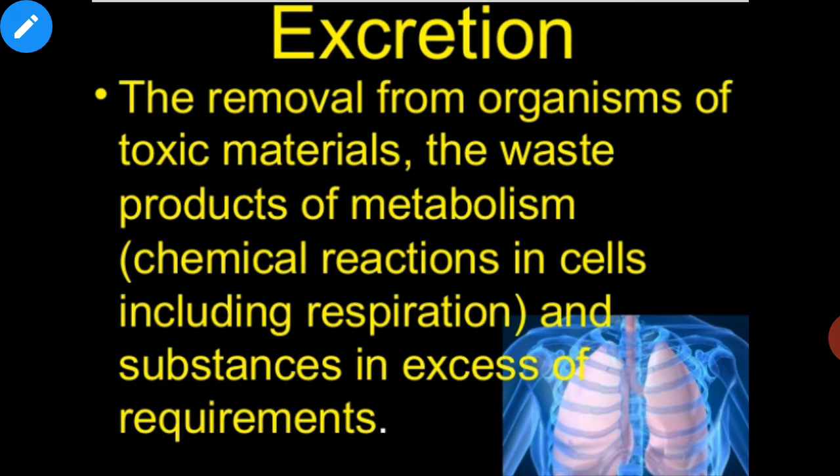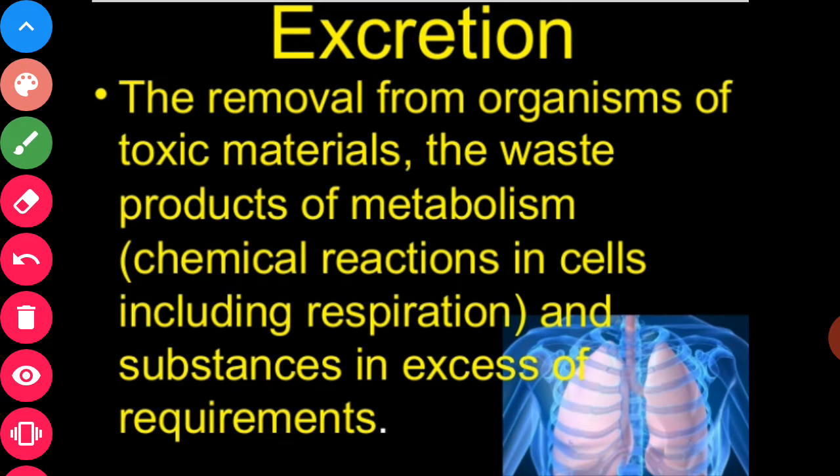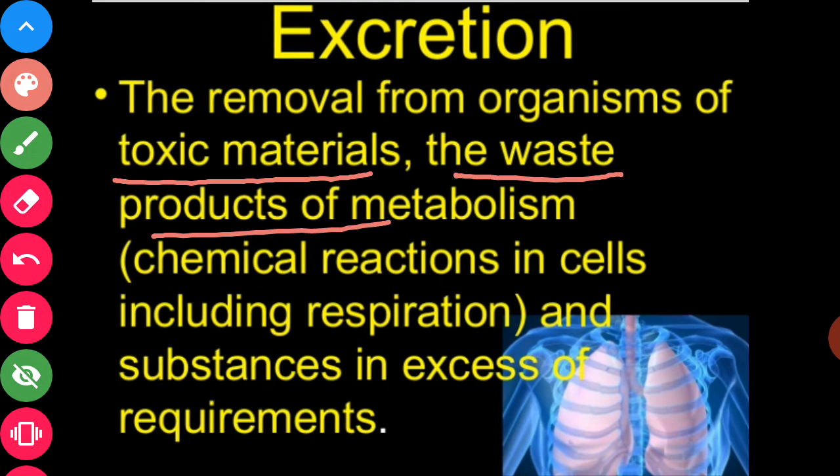First is excretion. What is excretion? The removal from organisms of toxic materials. The removal of those toxic materials are the waste products of metabolism.